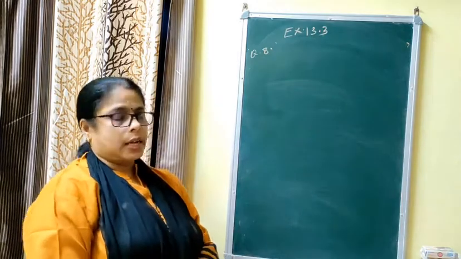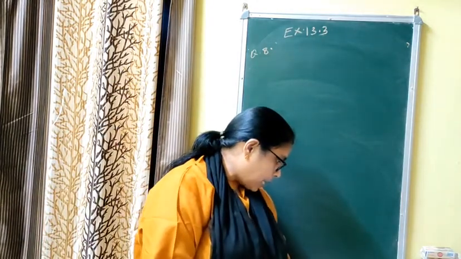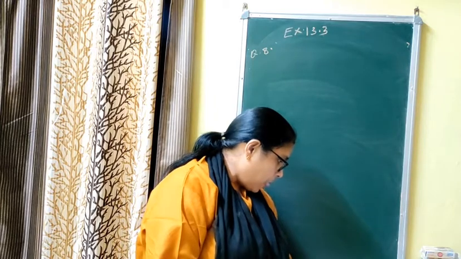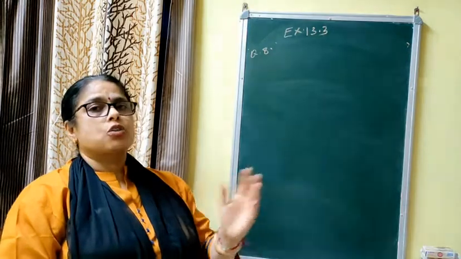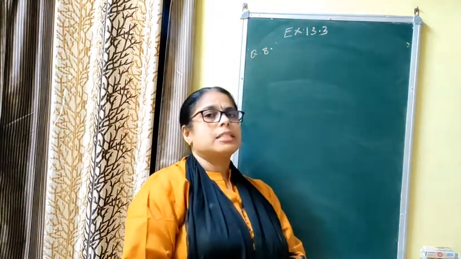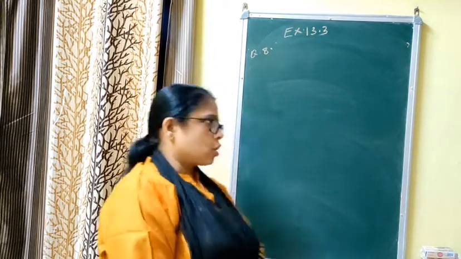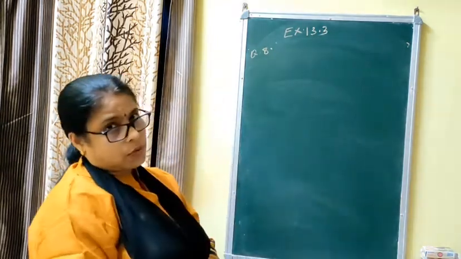Water in a canal, the canal has water whose width is given as 6 meter, depth is 1.5 meter, and water is flowing at the rate of 10 kilometer per hour. This water is used for irrigation. And how much area can you irrigate if 8 centimeter standing water is required? Look, one is in centimeter, one is in meter, so you have to convert in same unit.